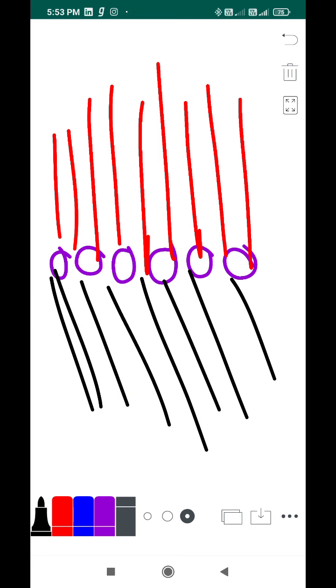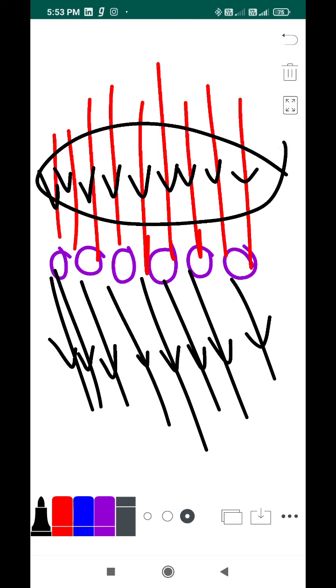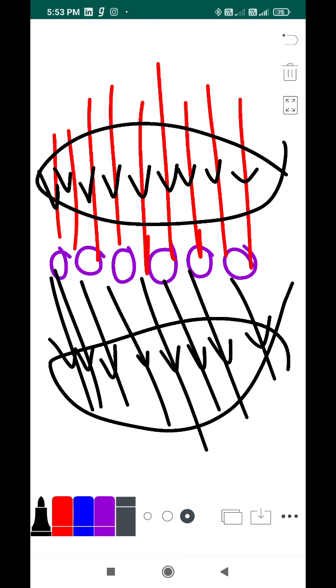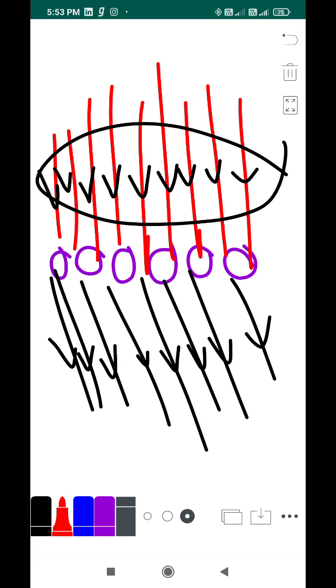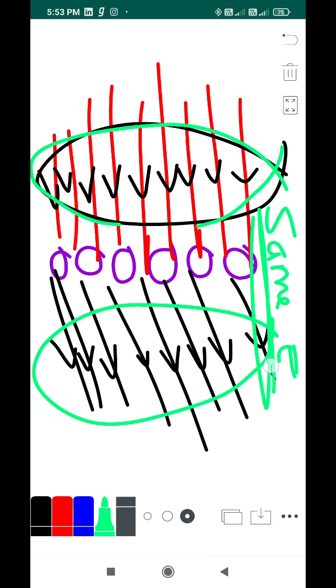So the input is called incident rays, and the output is called scattered beam or scattered rays. This is the incident beam, this is the scattered beam. If both have the same energy, I repeat, if both the incident beam and the scattered beam have the same energy, then I could call the type of scattering elastic scattering.